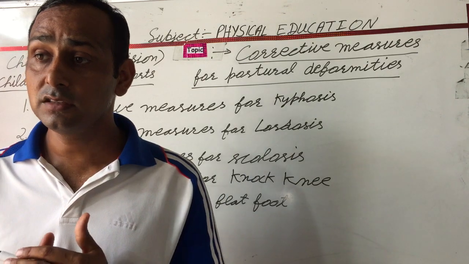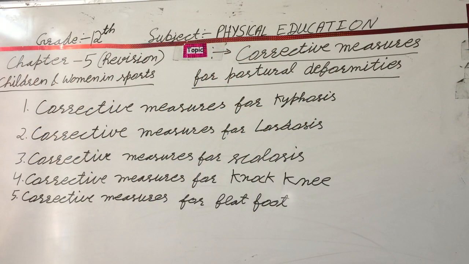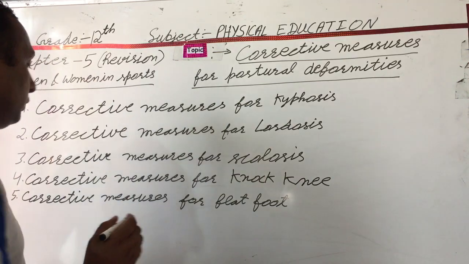Okay, next is the specially after this one. Beta, all are clear? Next point, the sixth topic, is corrective measures for round shoulder.